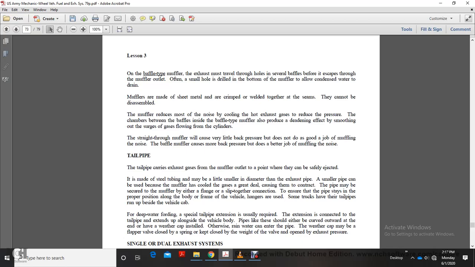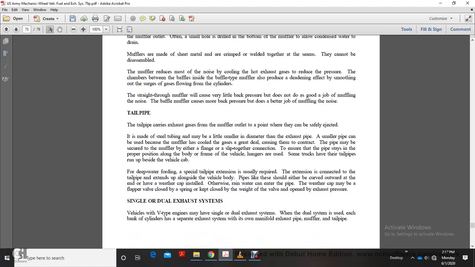The muffler reduces most of the noise by cooling the exhaust gases and reducing their pressure in the chambers between the baffles. Inside the baffle type muffler, a deadening effect is produced by smoothing out surges of the gas flow. The straight-through muffler will cause very little back pressure, but does not do as good a job of muffling noise. The baffle muffler causes more back pressure but does a better job of muffling the noise.